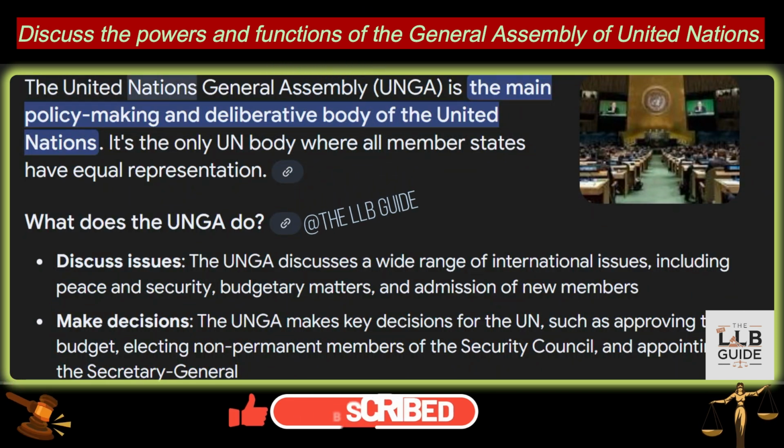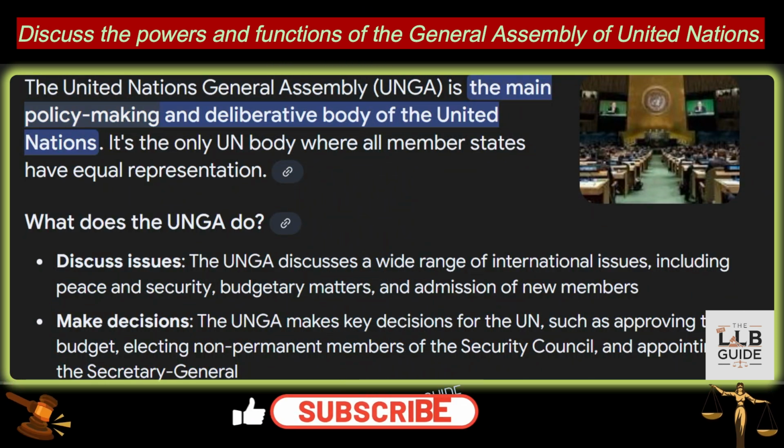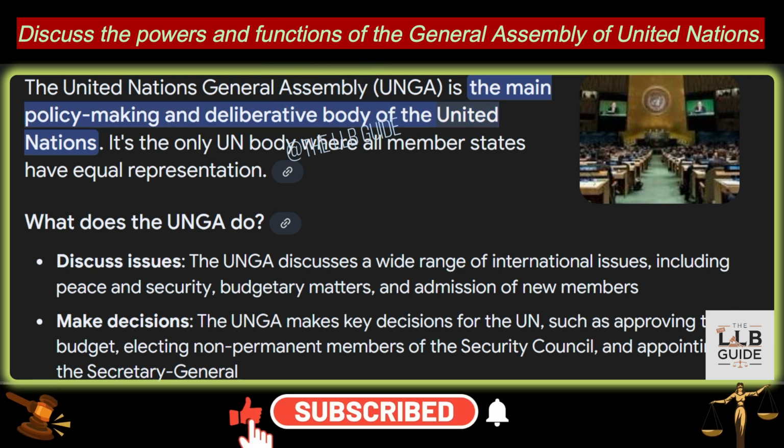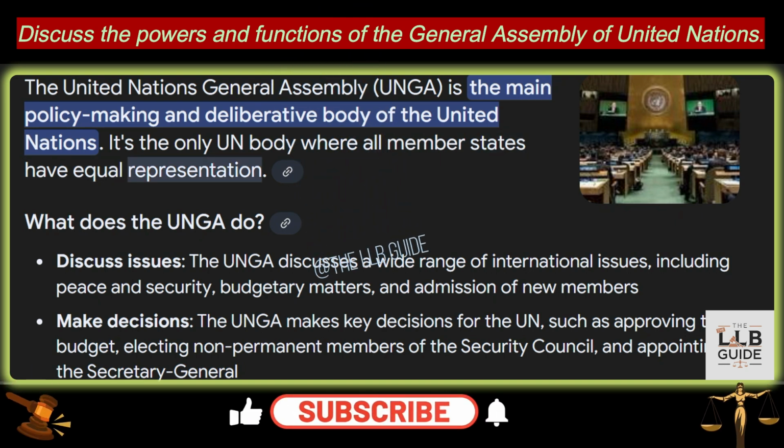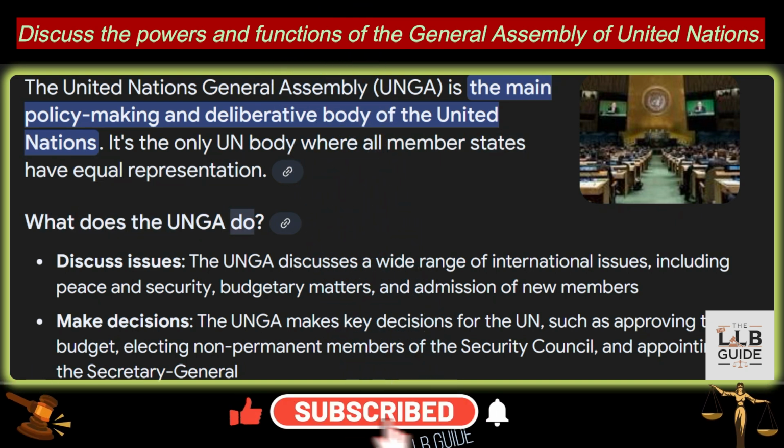The United Nations General Assembly, UNGA, is the main policy-making and deliberative body of the United Nations. It's the only UN body where all member states have equal representation. What does the UNGA do?